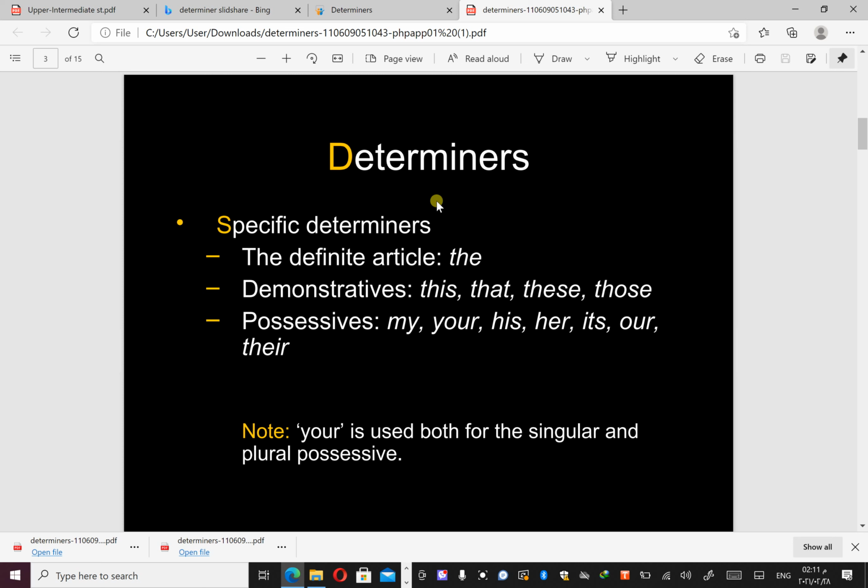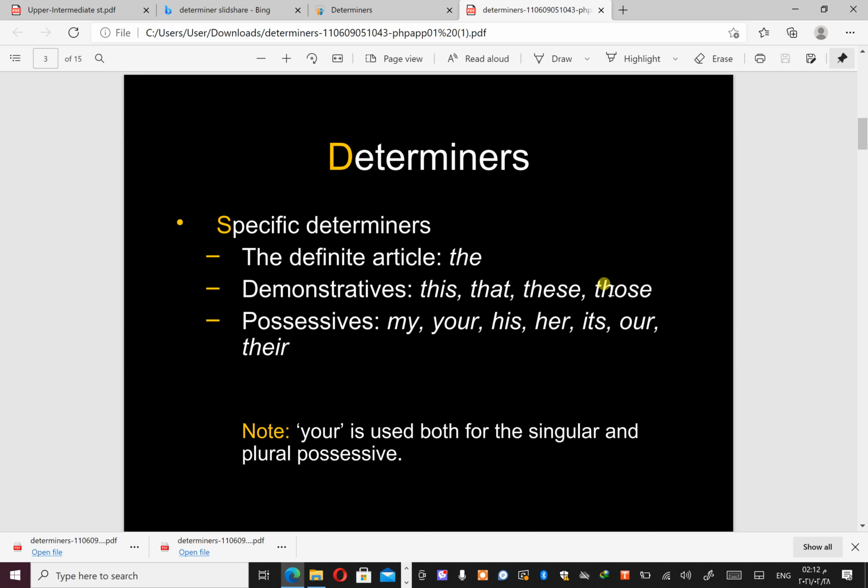Sometimes we use the article the as a determiner. This is when we know from the context. Okay, we know from the context that we read or we say. For example, we have the, or demonstrative pronouns like this, that, these, those, which are also determiners, because they give us a determination about what we are talking about.